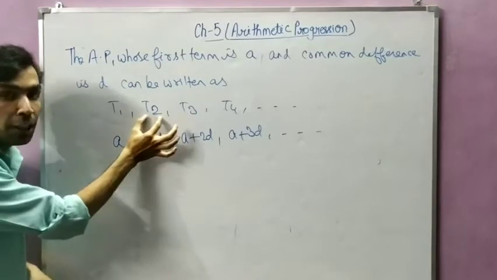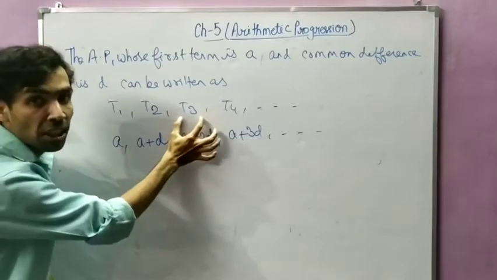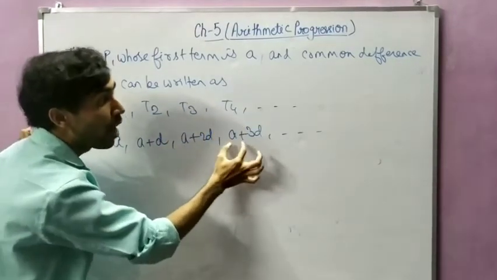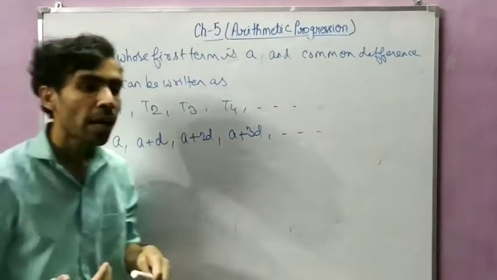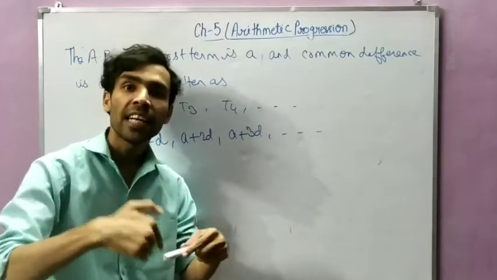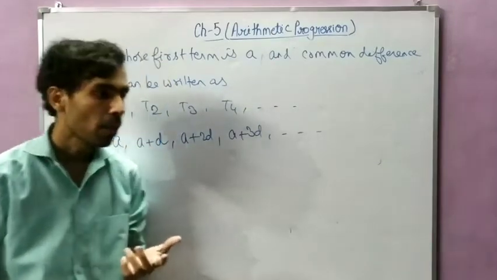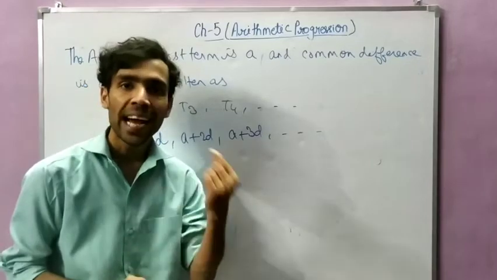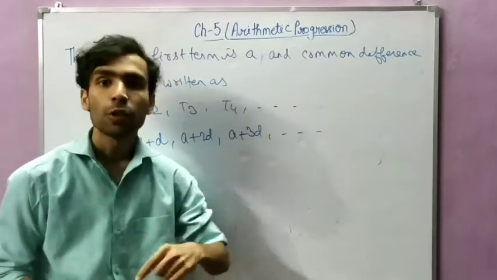In T3, 2D. In T4, 3D. Means if we want to write any term, we have to add D one less than the term number to the first term. I am going to repeat that again. When we have to write any term, we have to add D one less than that term's number to the first term.